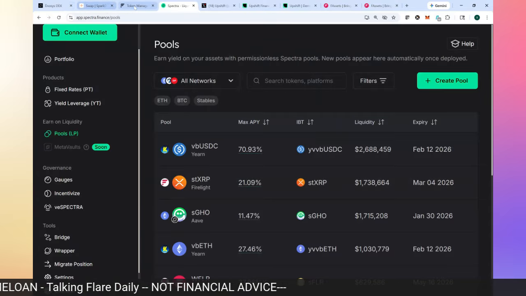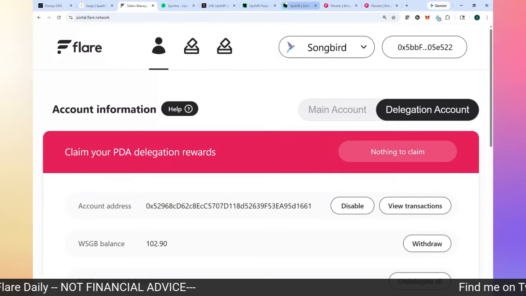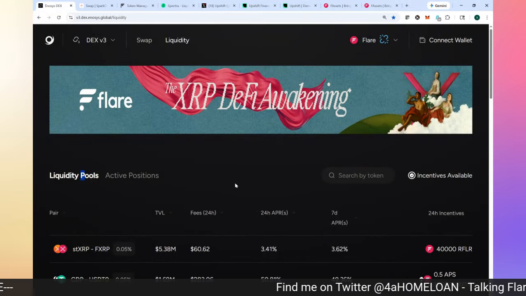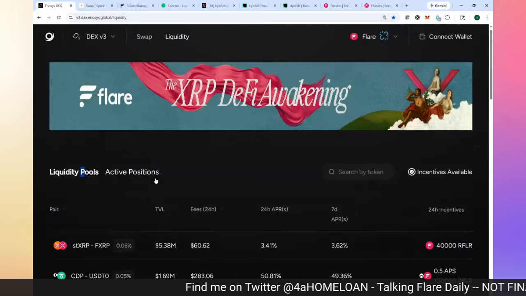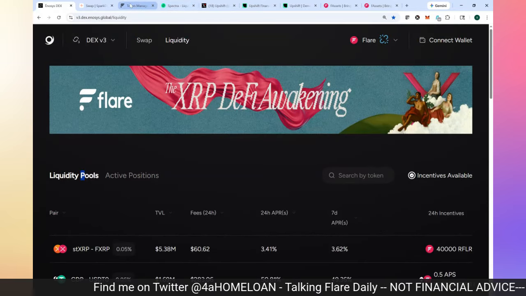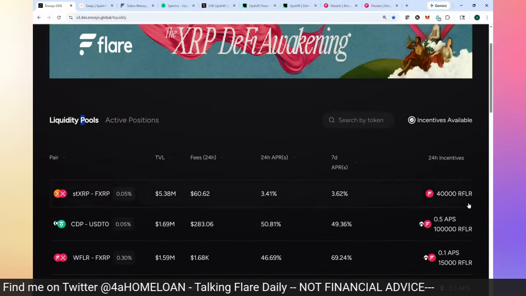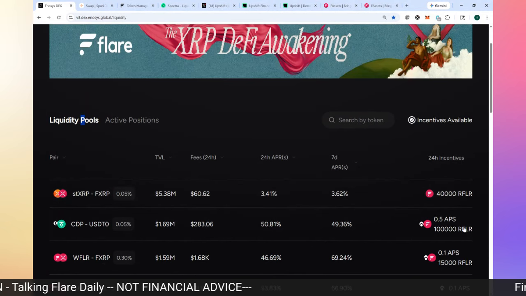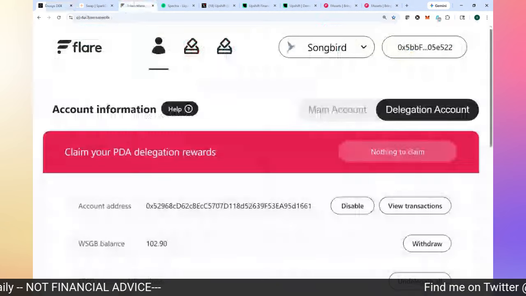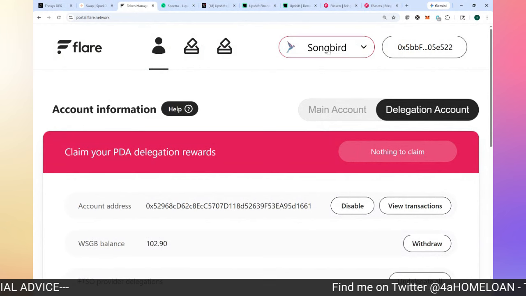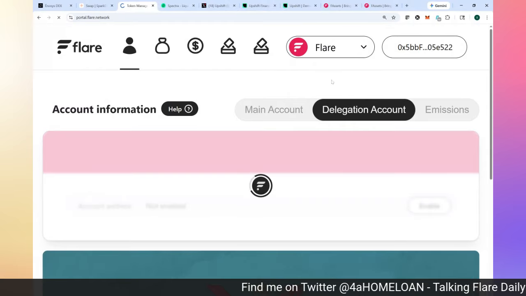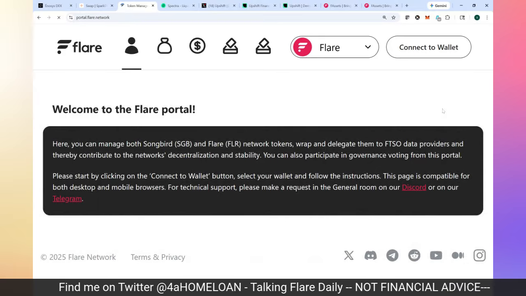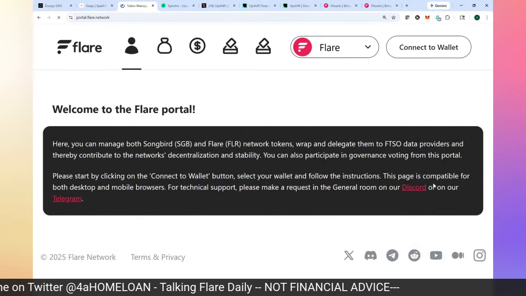So remember, I'm participating on Enosys, for example, right? I'm earning those rewards, and those rewards are paid out in terms of RFLR, right? RFLR over here, and other things. I go claim my RFLR over here on the Flare portal. I go claim them through the emissions tab. You saw me do that earlier.